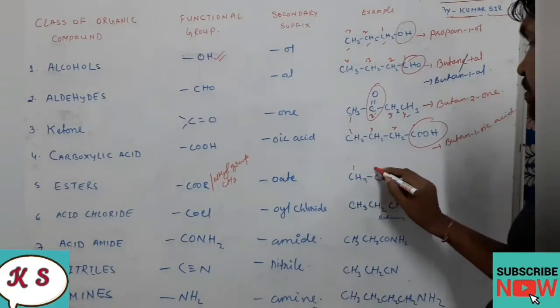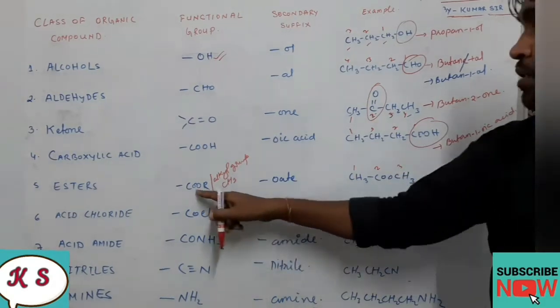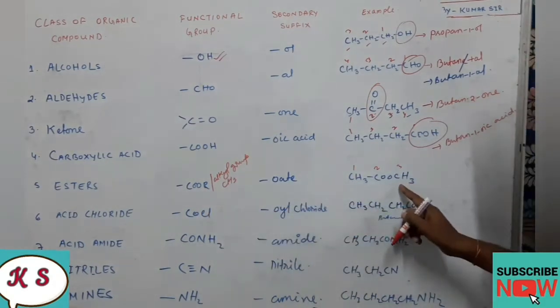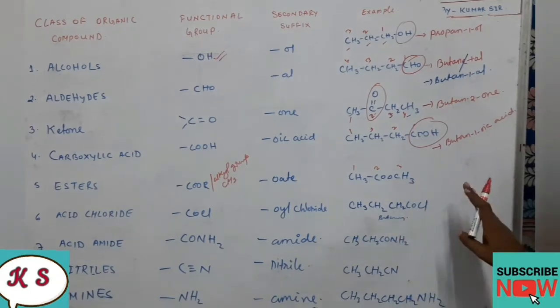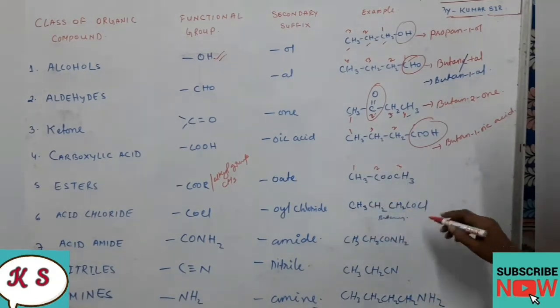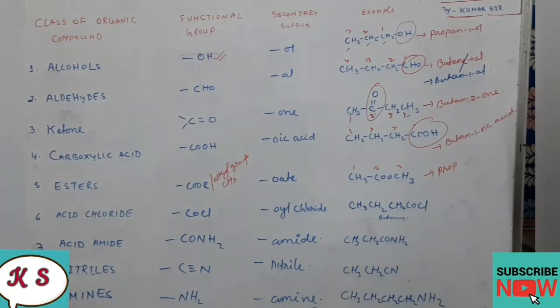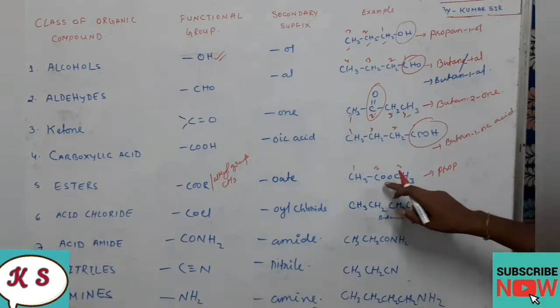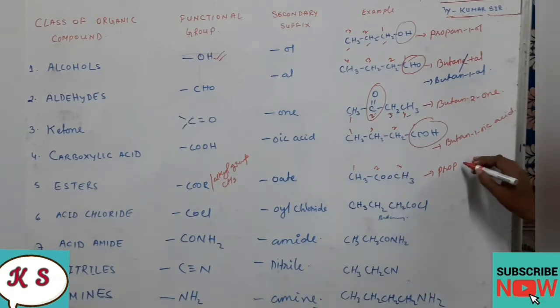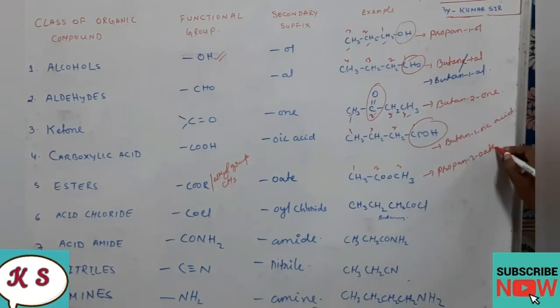See here 1, 2, 3. COO and R. See, instead of R, alkyl group is there, CH3. So here 3 carbons are there. So the name will be prop, and it is present at second position. So propanoate.